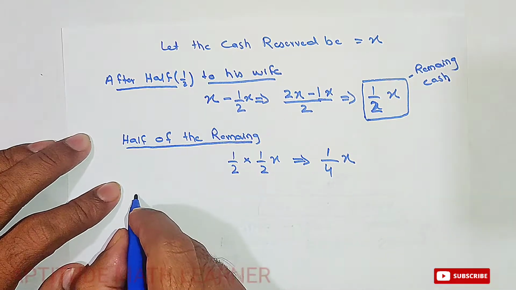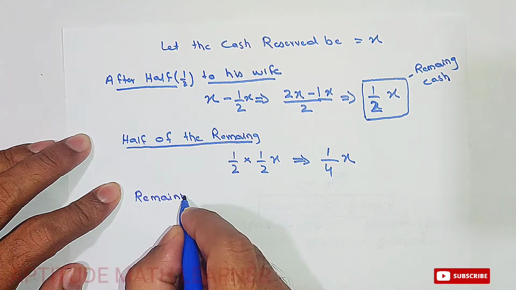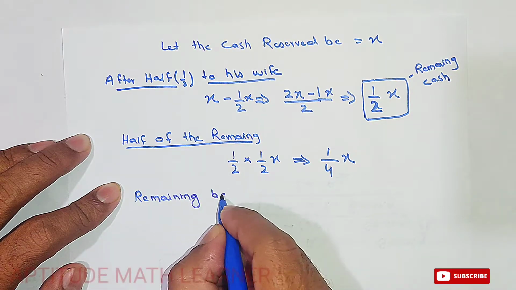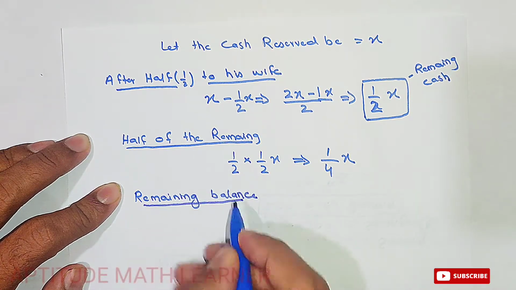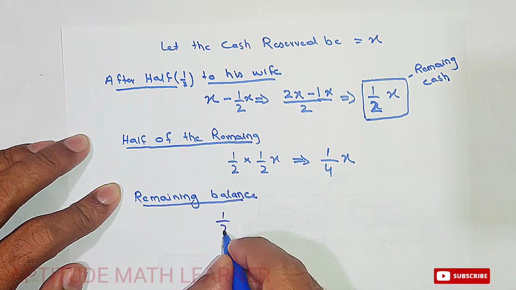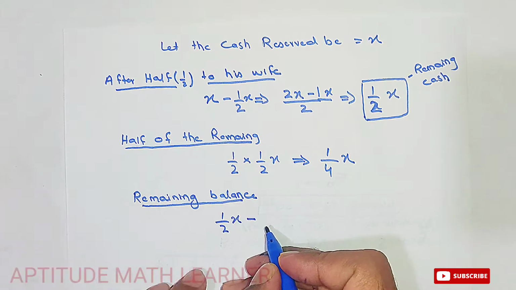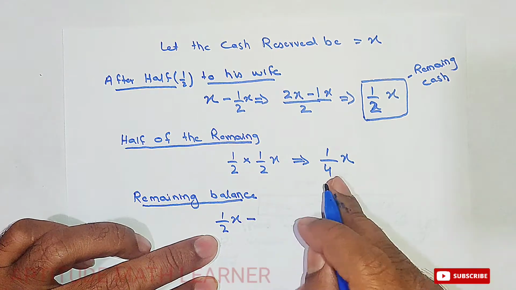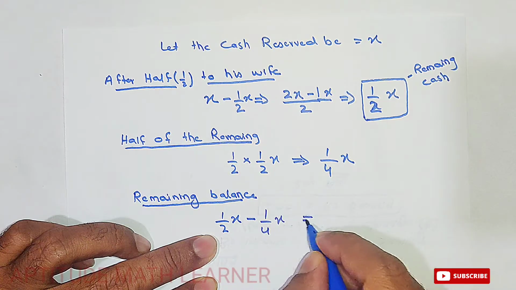So now the remaining balance becomes, from the remaining balance, that is 1/2x, we take out the share of the son, 1/4x.